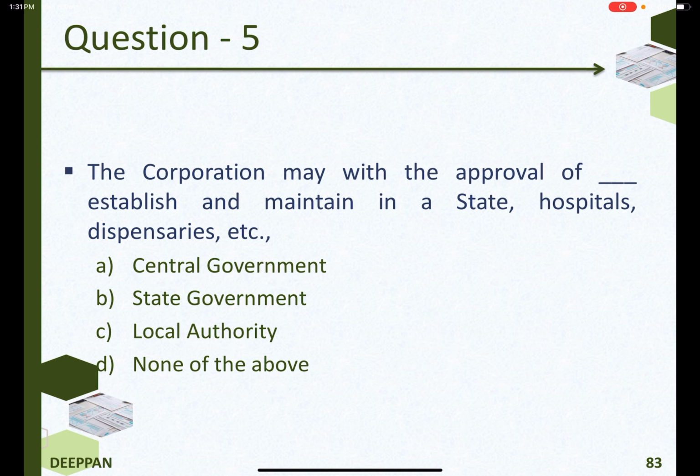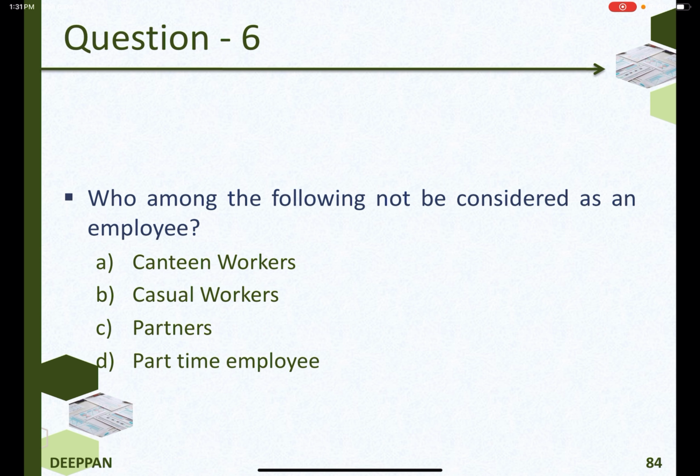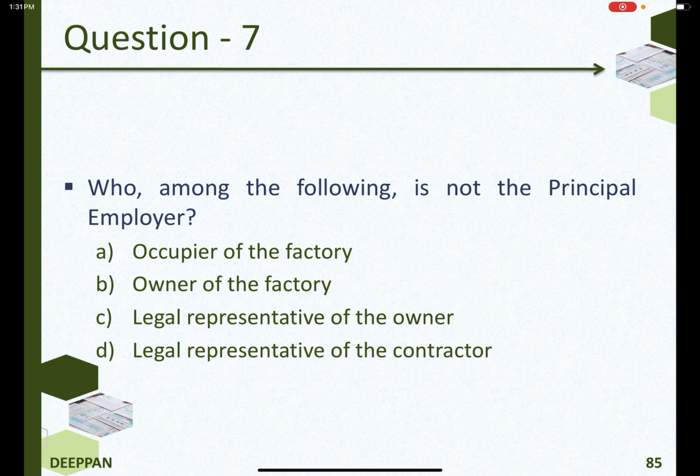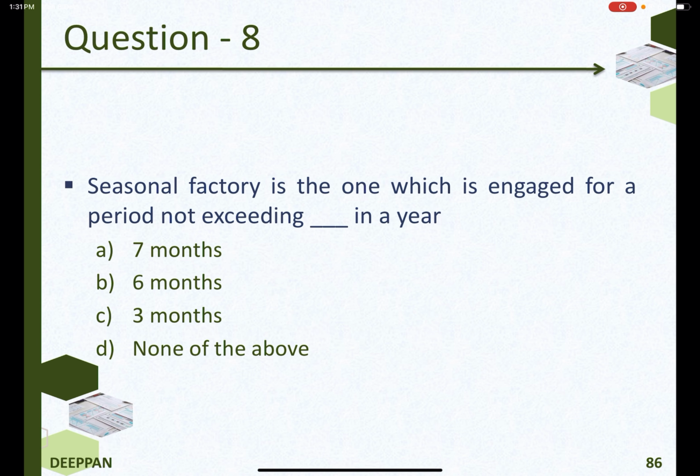The corporation may, with the approval of the State government, establish and maintain in a state hospitals, dispensaries, etc. Who among the following will not be considered as an employee? Partners. Who among the following is not the principal employer? Legal representative of the contractor. Seasonal factory is the one which is engaged for a period not exceeding 7 months in a year.